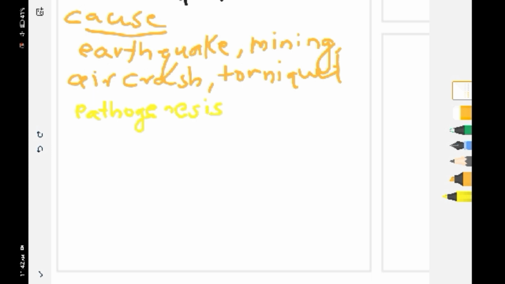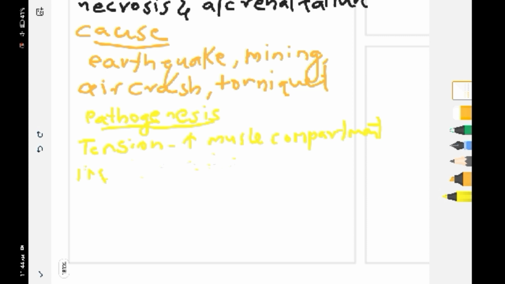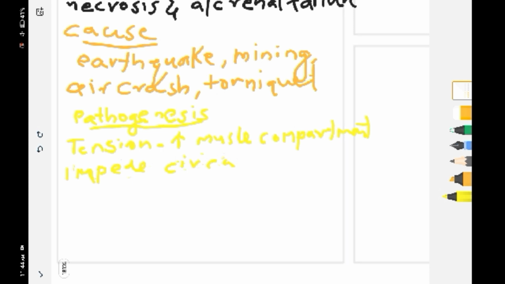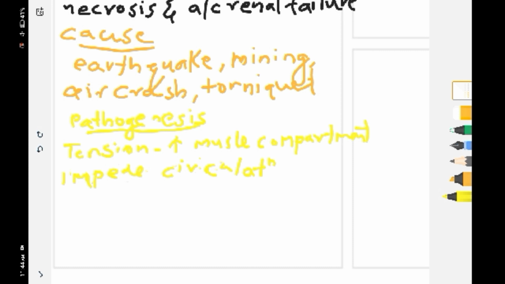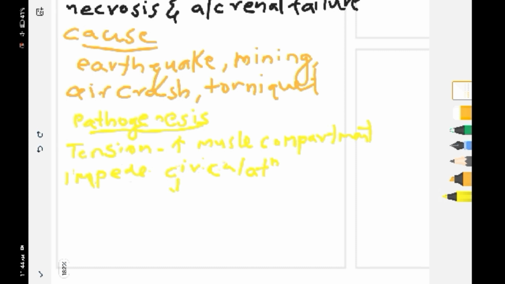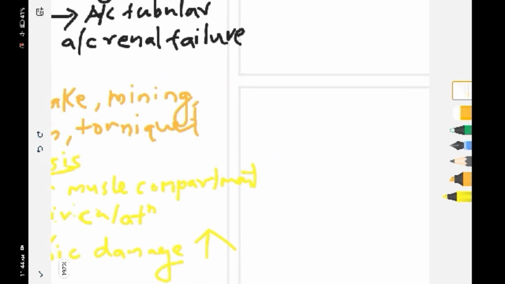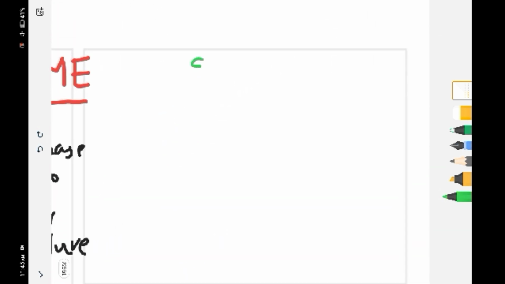Now for the pathogenesis. Initially, tension increases in the muscle compartment, which itself impedes the circulation and increases the ischemic damage, and that's for the pathogenesis.